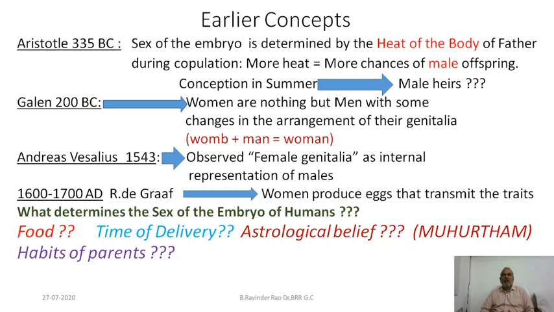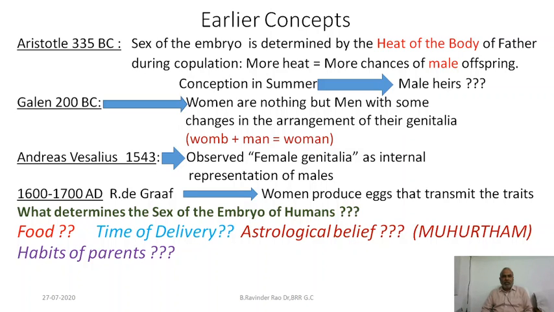So he also advised certain people to conceive during summer, for more chances of male heirs. But it is totally wrong. It is unscientific. There is no question of the heat of the father's body determining the sex. This is totally a blunder.